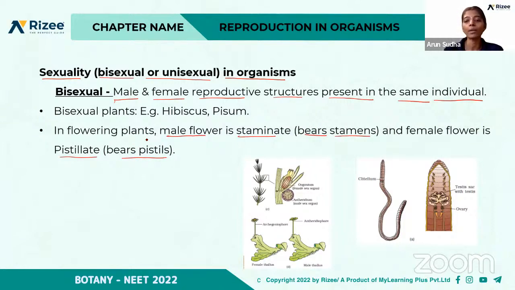Unisexual means only one type of reproductive structure is present. For example, this is a structure of an earthworm. Earthworm is an example of a bisexual. Here if you see, both the sex organs, that is ovary and testis, are present in the same individual. So it is bisexual, and it is also called hermaphrodite.